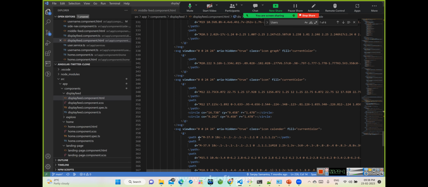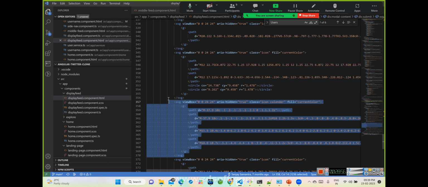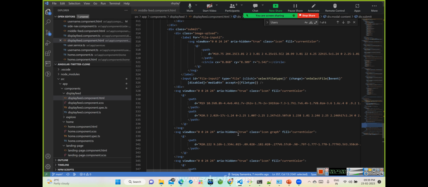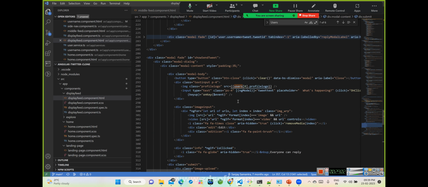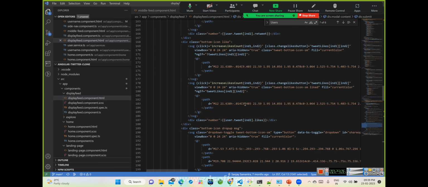But yes, don't get confused with this path and all those things. We are using an SVG structure, so we can render the image using an image tag also, or a background image also. We have discussed some stripe image, so this is another way we can render image. You can Google it out. All those icons are constructed using SVG. So that's something new, and apart from that, all things we have covered over here, okay?